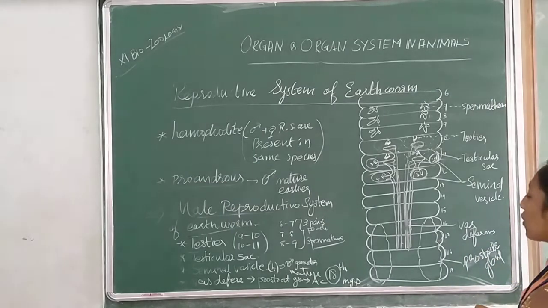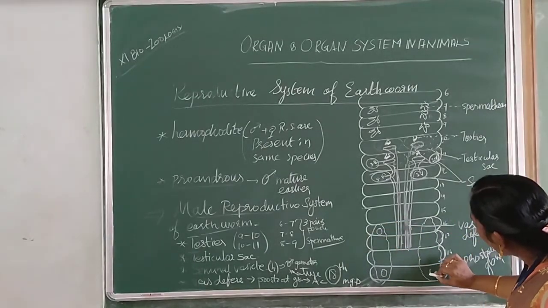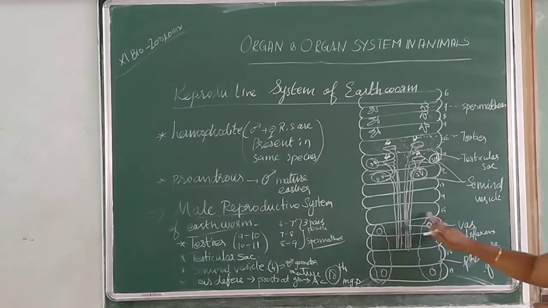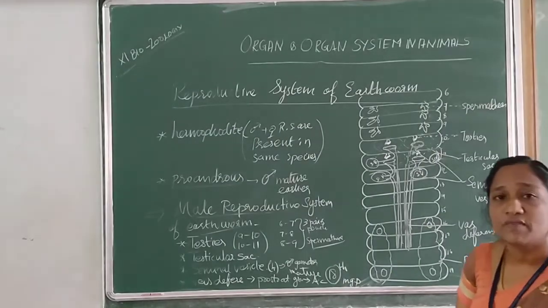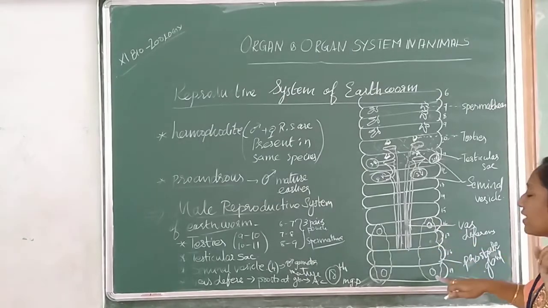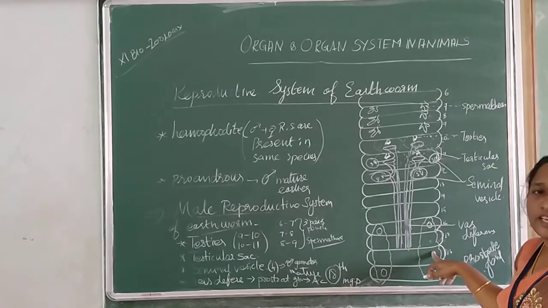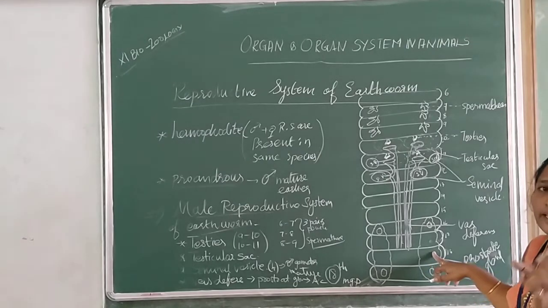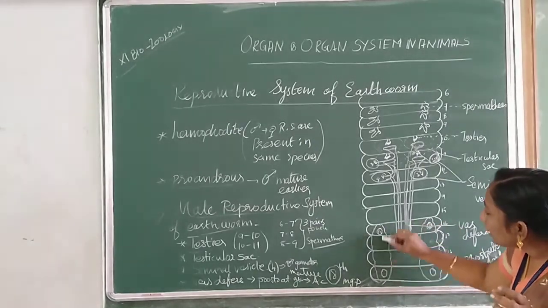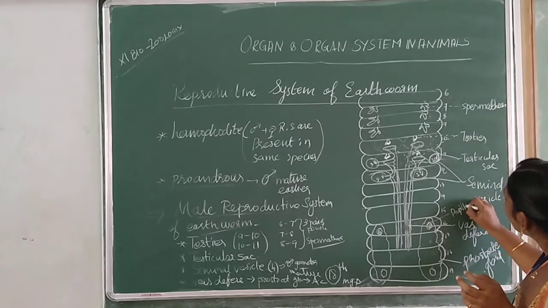Prostate gland. And this prostate gland will have 4 openings, and it is also associated with some other accessory glands. The prostate gland starts from the 16th segment up to the 19th segment. Along with the prostate gland, a lot of other secretions are there, called accessory secretions. All of them open through the small 4 openings. These are called papillae.